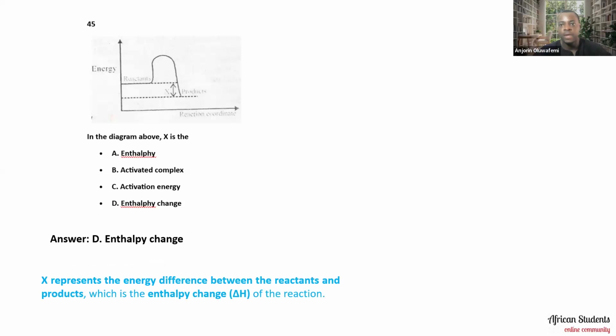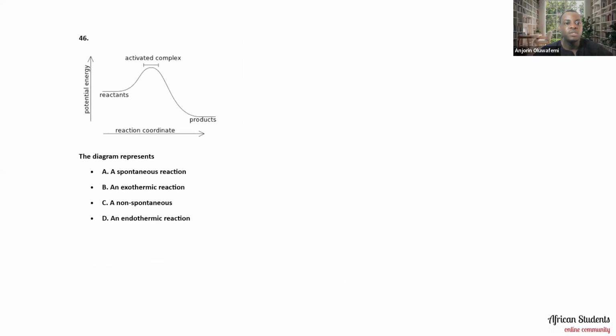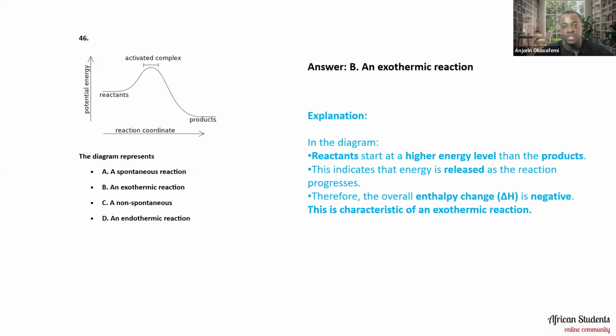Okay. All right, now. Moving on to the next one, look at this diagram again. The diagram represents A, a spontaneous reaction, B, an exothermic reaction, C, a non-spontaneous reaction, D, an endothermic reaction. So look at it carefully. What do you think the right option is in the options listed below? For me, it is actually B. It's an exothermic reaction. Why is it an exothermic reaction?